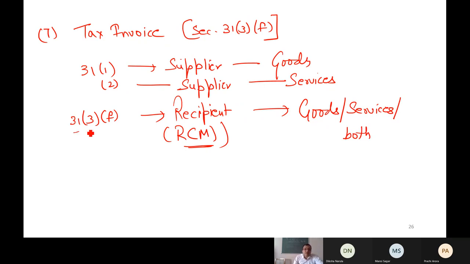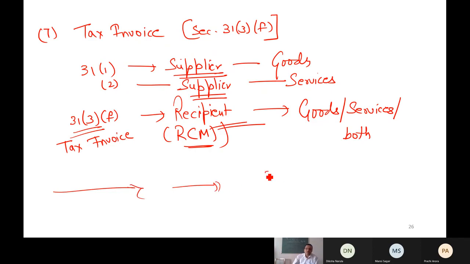Now why they have mentioned it in 31.3 is not because the document is different. The document under 31.3F is still a tax invoice, but the issuing person is different. In 31.1 and 2, the issuing person was the supplier. Now the issuing person is the recipient. That's it. With this, I wind up 31.3 and then very small sections 31.4, 5.